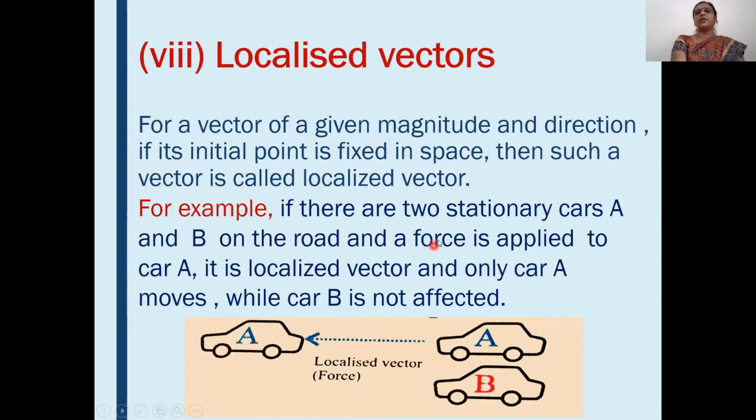See again, if two cars are on a road and force is applied on car A, then only car A moves while car B is not affected. Then such type of vectors are called localized vectors.